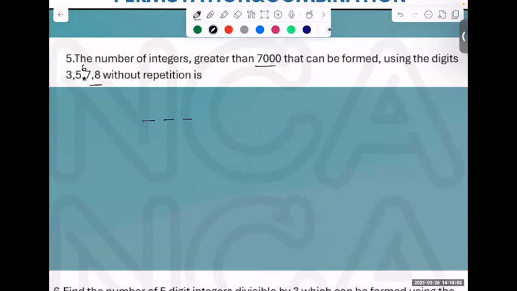So, one second. What is the answer? 48. It's wrong. 120. No. What you're thinking is wrong. Think of it logically. The number of integers greater than 7,000 that can be formed using the digits 3, 5, 6, 7, 8 without repetition.